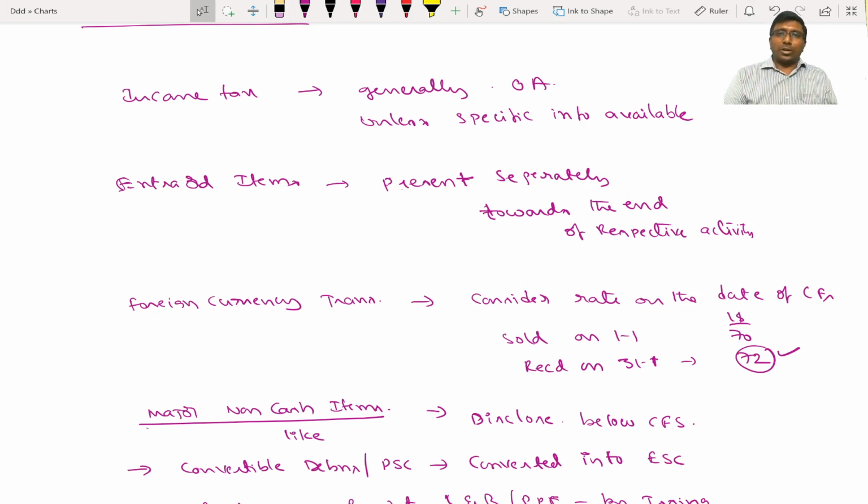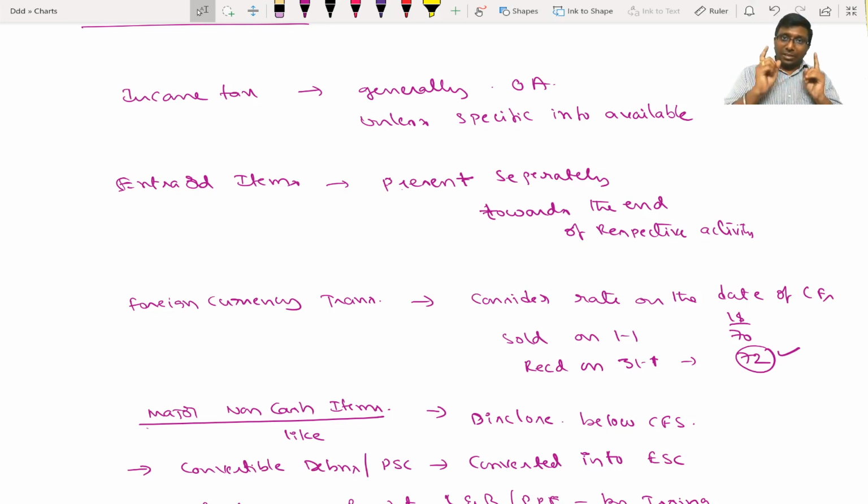And one more small point I would like to add. Bank OD, bank overdraft. Is it financing activity, or operating activity, or cash and cash equivalent? Generally, while solving the sum, many of you will be following it as a loan or financing activity. Correctly speaking, there is no guidance in Accounting Standard 3 with respect to bank overdraft.